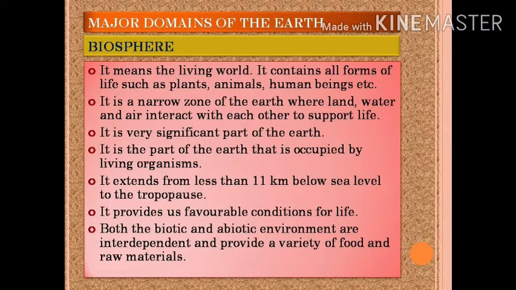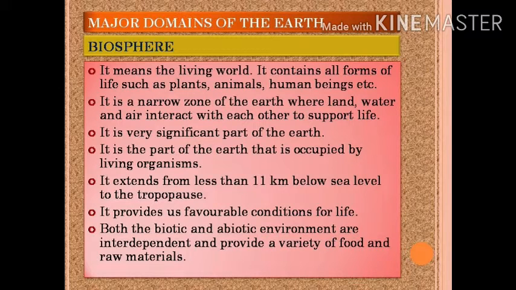It is a very significant part of the earth. It is the part of the earth that is occupied by living organisms. It extends from less than 11 kilometers below sea level to the tropopause. It provides us favorable conditions for life.